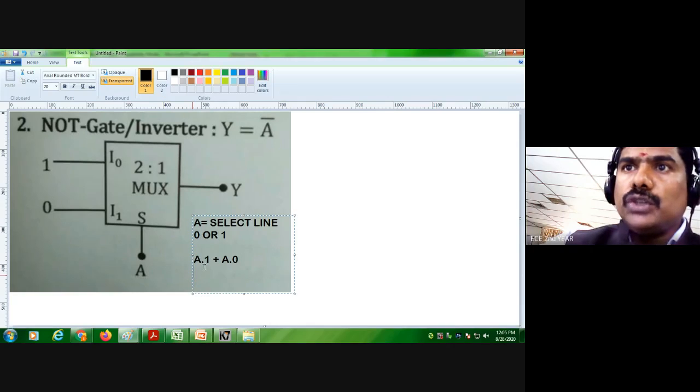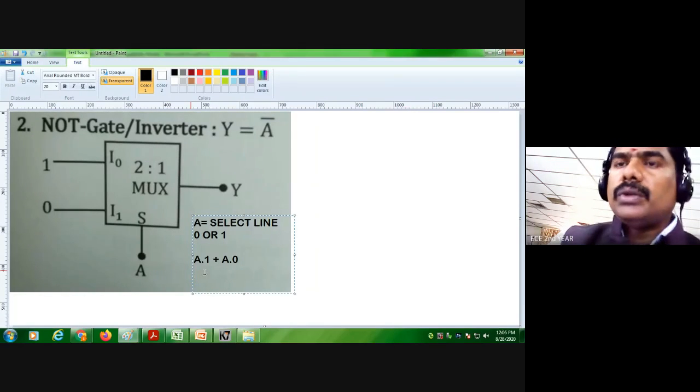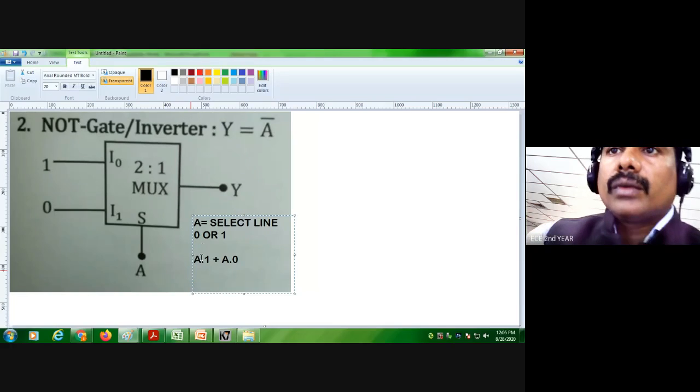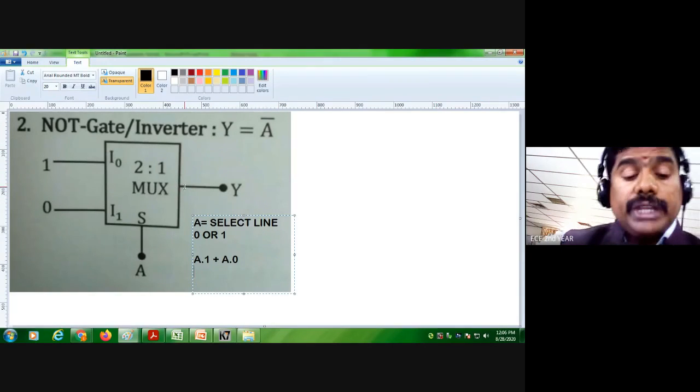A equal to 0 means what will happen, so you put what is the output. So we can say this is a NOT gate. This can be used as a NOT gate. If I give A equal to 0 it becomes A into 1, so this input becomes 1. So we call this a NOT gate.